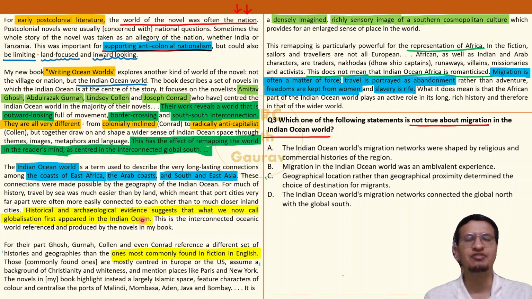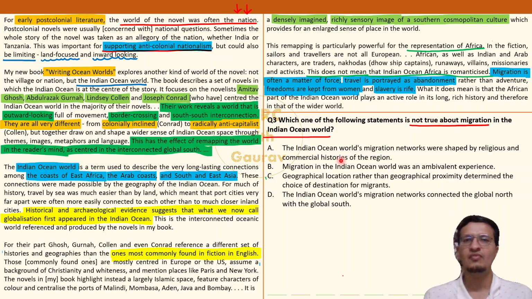Maybe another inference that we can draw is that globalization first appeared in the Indian Ocean. So maybe one key feature of globalization is a lot of interconnectedness between people moving from one place to another, fair amount of migration. So we can say that migration is fairly common in this Indian Ocean world. That's it. इतना ही limited information we can gain from the passage. Let's see कौन सा सही बनता है according to the option and which doesn't.